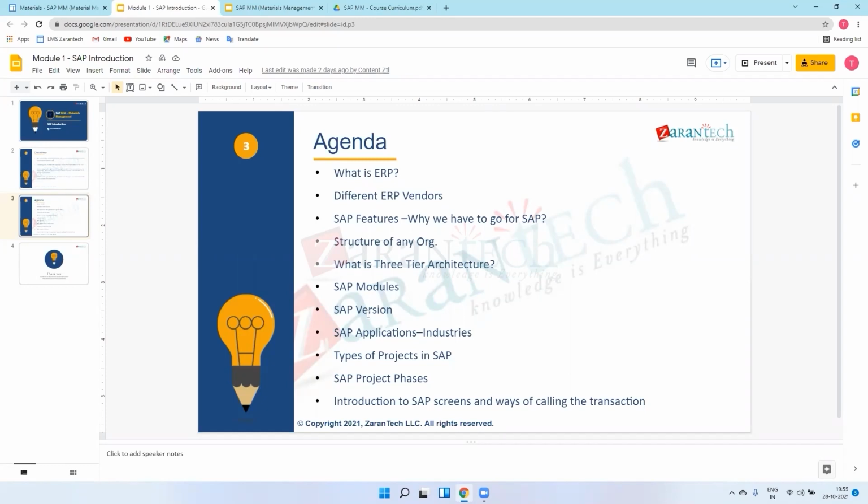What companies are using it now? 6.0, and after this there are packages as well. Currently some businesses are using 6.0, and some businesses are upgrading their 6.0 to package 7. So there are packages as well: package 1, package 2 in 6.0. Okay, so I'll open one notepad as well to explain to you.